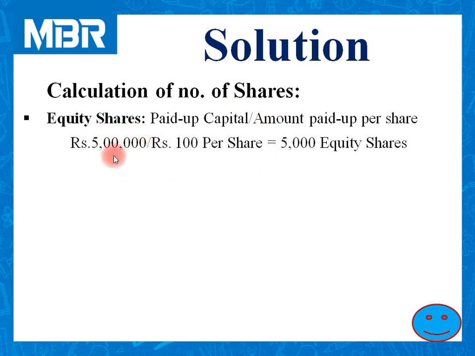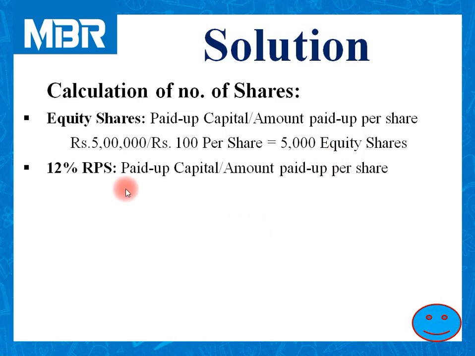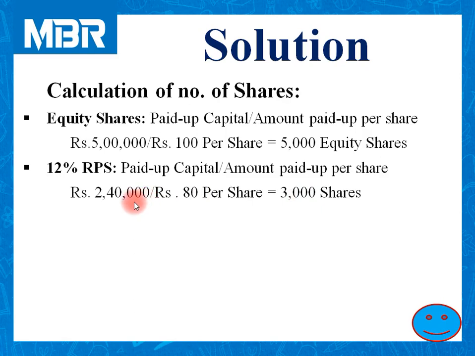Equity shares rupees 5 lakhs divided by 100 rupees per share means the company has issued 5,000 equity shares. 12% RPS: paid up capital divided by amount paid per share, 2,40,000 rupees divided by 80 rupees per share. So the company has issued 3,000 preference shares.